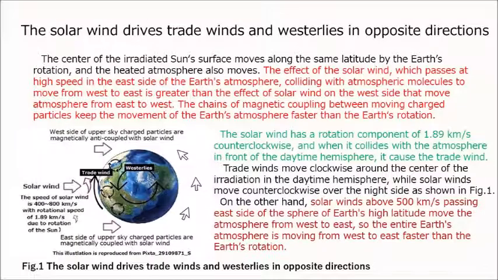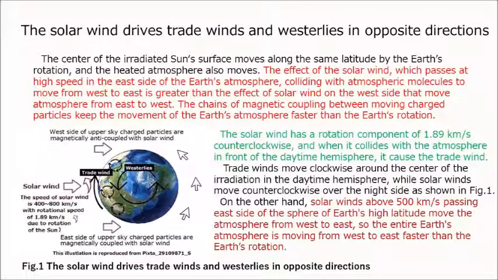The center of the irradiated Sun's surface moves along the same latitude by the Earth's rotation, and the heated atmosphere also moves. The effect of the solar wind, which passes at high speed on the east side of the Earth's atmosphere, colliding with atmospheric molecules to move from west to east, is greater than the effect of solar wind on the west side that moves the atmosphere from east to west. The chains of magnetic coupling between moving charged particles keep the movement of the Earth's atmosphere faster than the Earth's